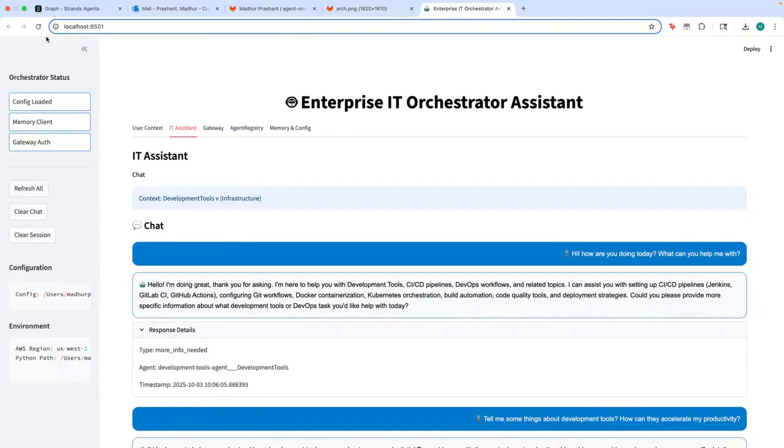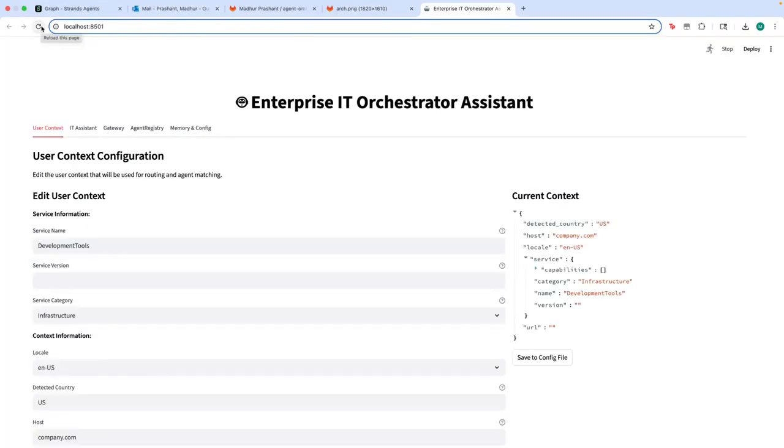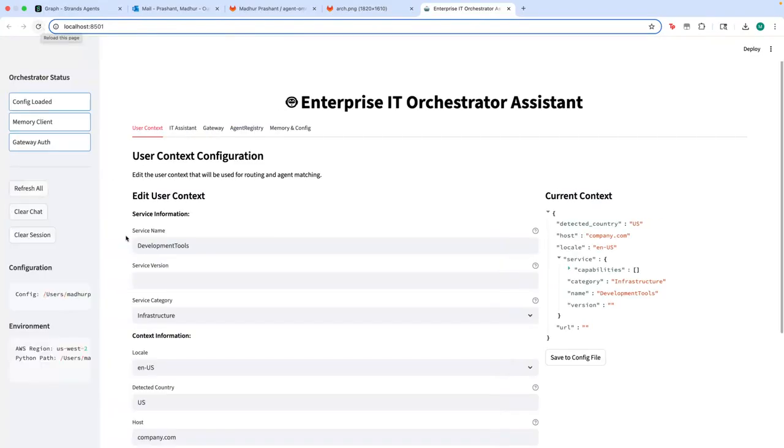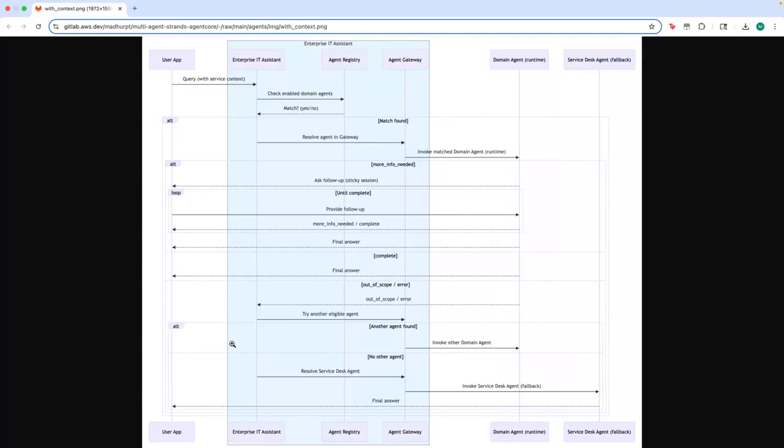So now we've seen that if a user comes in with context, it will be directly routed to that agent, and the orchestrator agent will be invoked for different specific flows. This helps optimize for latency, cost, accuracy, and also supports deterministic and non-deterministic flows. All agents are registered within the gateway. Memory is supported, guardrails are also supported.